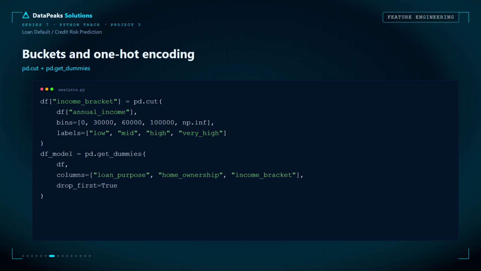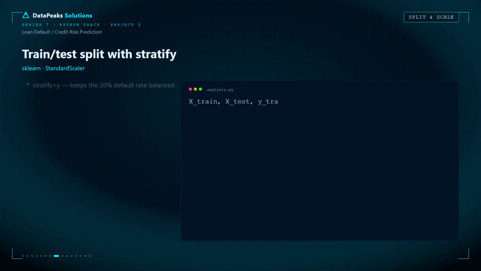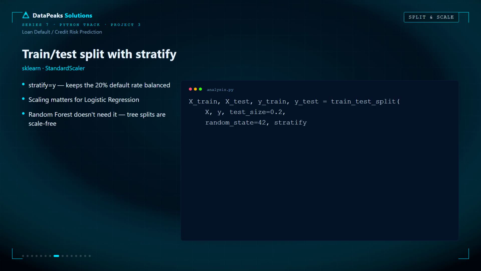Then I applied one-hot encoding to convert categorical features such as loan purpose, home ownership, and income brackets into numerical columns. This transforms messy business data into a format that machine learning algorithms can actually learn from, improving both accuracy and model performance. A great model can still fail if you split your data the wrong way.